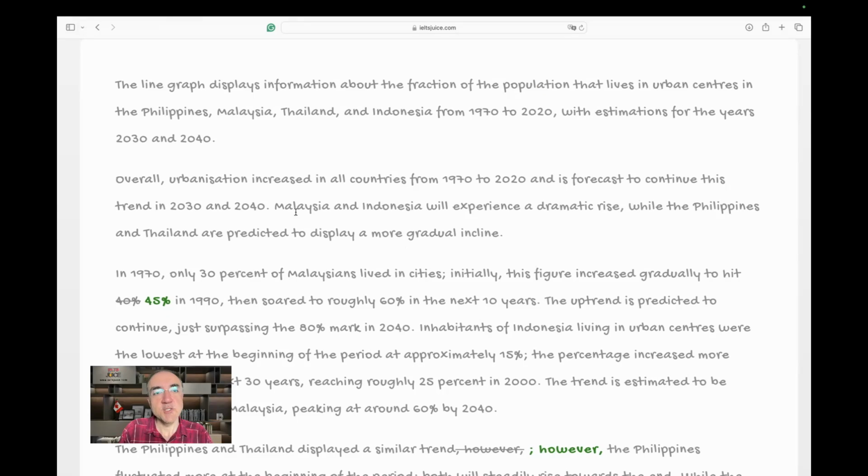Overall, urbanization with British spelling increased in all countries from 1970 to 2020. Good. And is forecast to continue this trend. This trend is okay, the upward trend in 2030 and 2040. Okay. Fair. Yeah, I can see that.